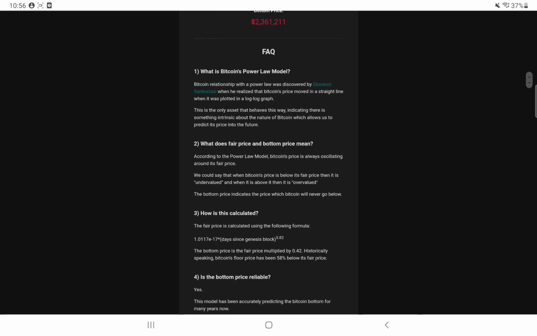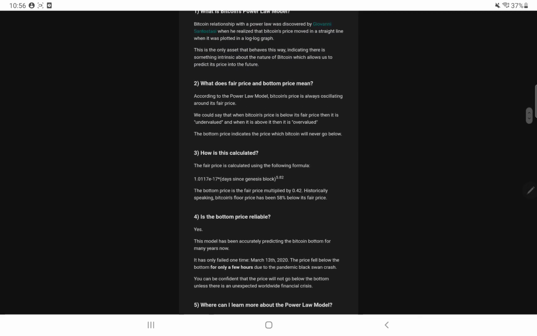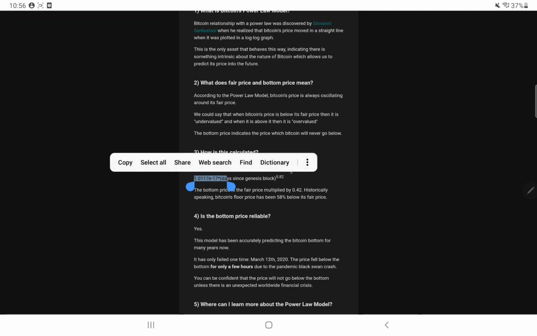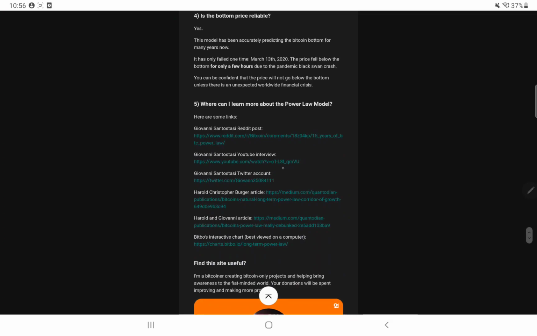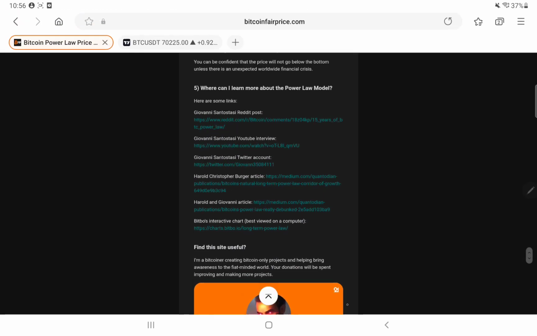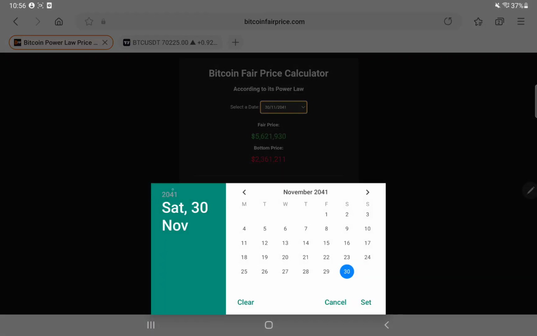You can read some information on here. It does explain what it is. It's a more accurate number on here; I use more rounded numbers. So you can calculate the fair price, the bottom price, and then you can learn some extras over here. Just some credit to this website, it's called bitcoinfairprice.com if anybody wants to take a look and mess about with it.